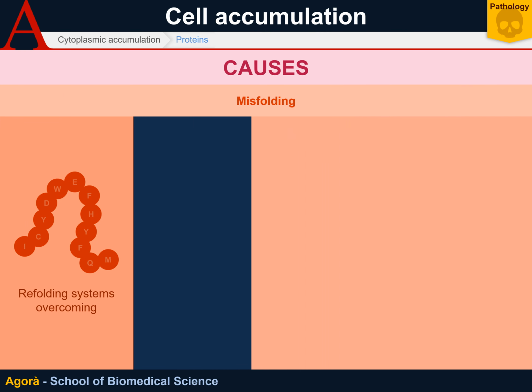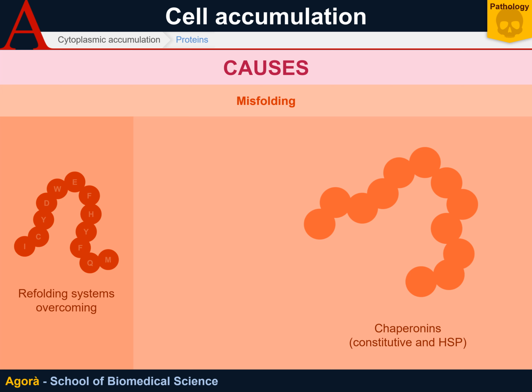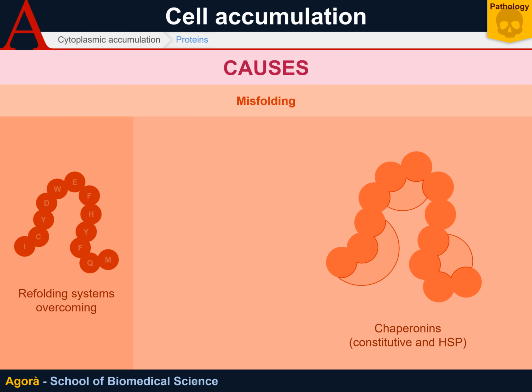But cells have refolding systems to correctly refold misfolded proteins. These systems may be of two types. One is represented by chaperonins, molecules that, by using energy, are capable of correctly refolding misfolded proteins. Chaperonins may be constitutive and can be found in the endoplasmic reticulum, or they may be heat shock proteins, proteins expressly produced when proteins are supposedly misfolded. In case of fever, for example, body temperature increases and large amounts of heat shock proteins are produced to refold any protein with an incorrect form.